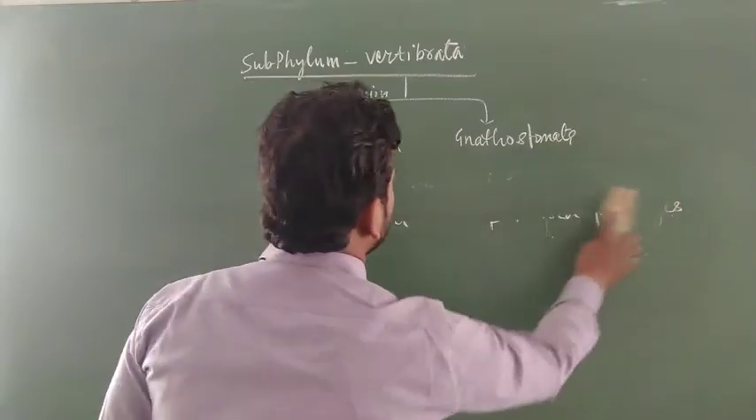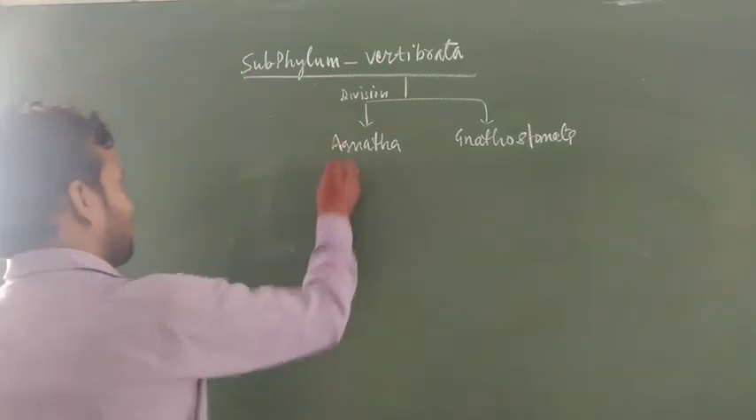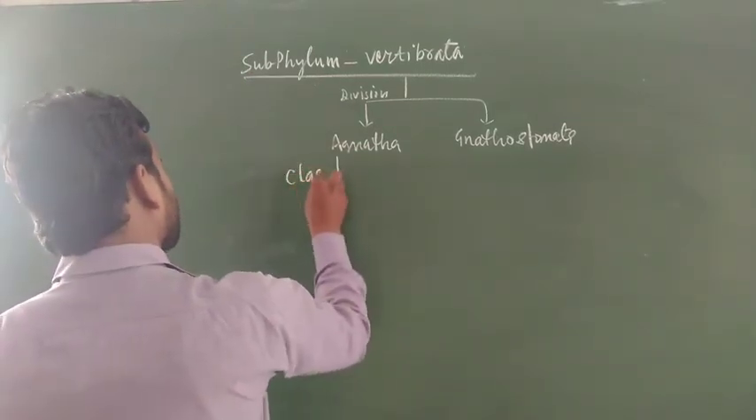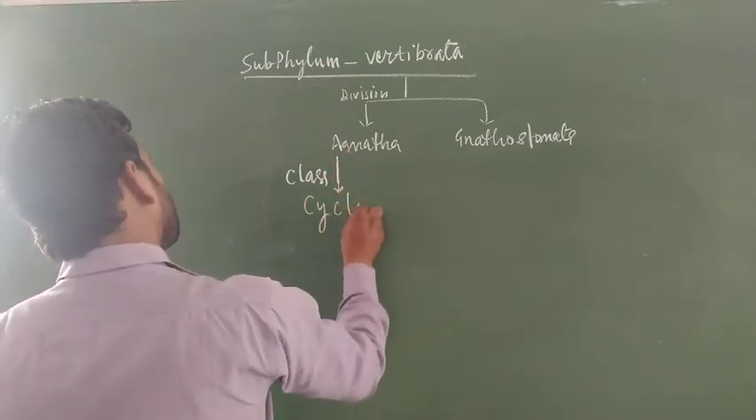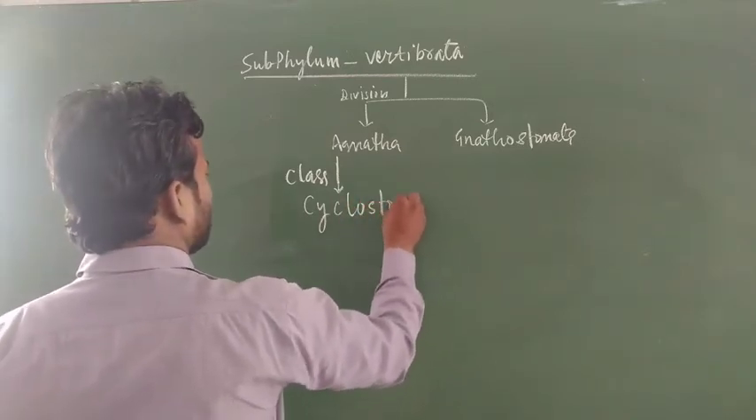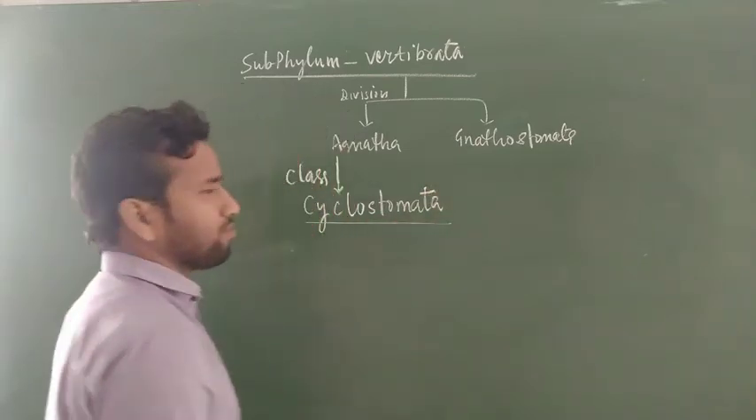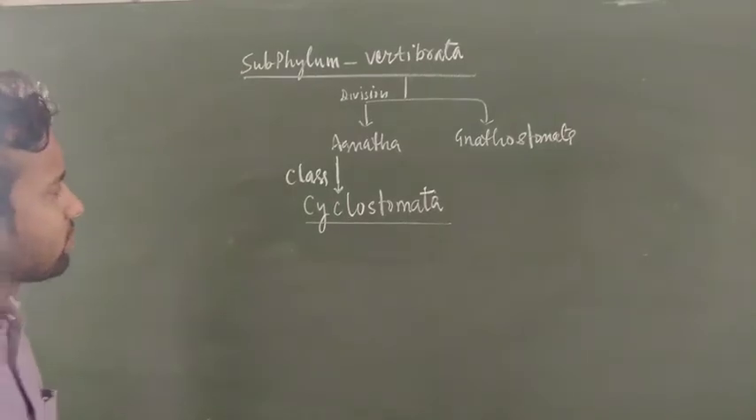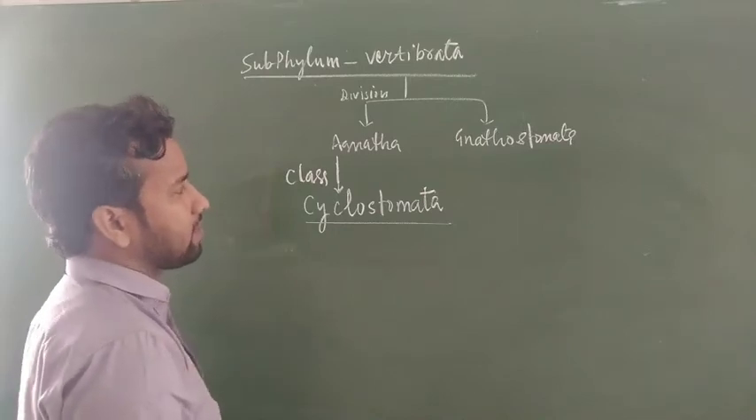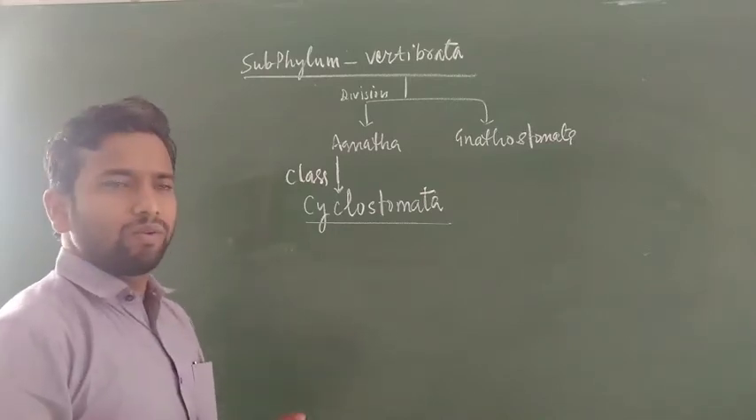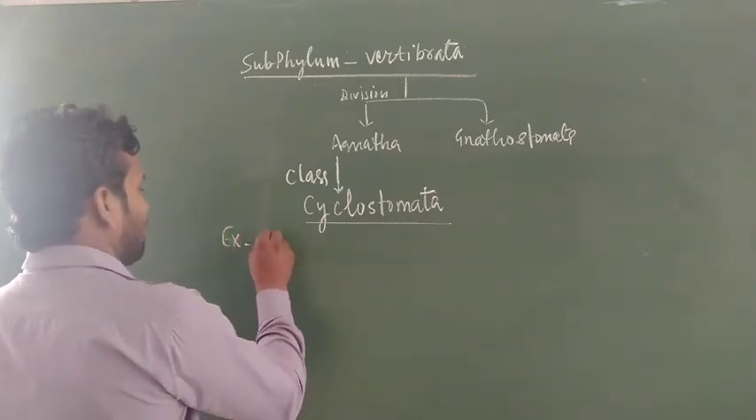Now students, the Agnatha have only one class, called Cyclostomata, and the members found in this class are called cyclostomes. Only these members are found here. They have a jawless mouth, especially no jaw present in this case. The best example of cyclostomes is the lamprey.